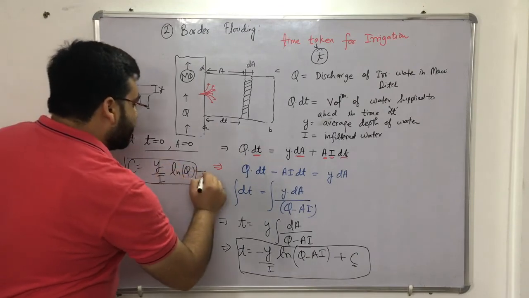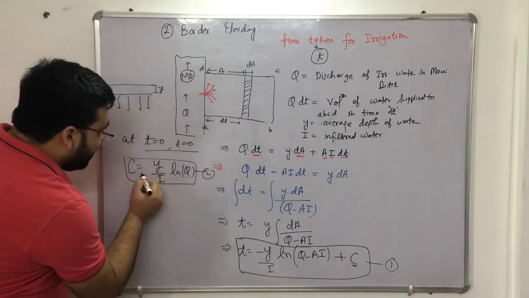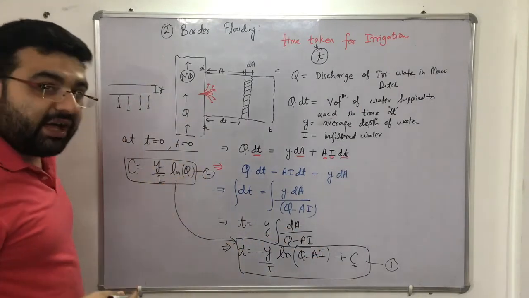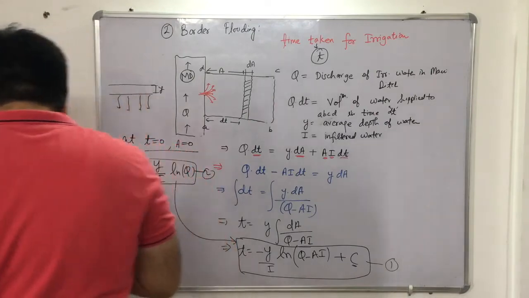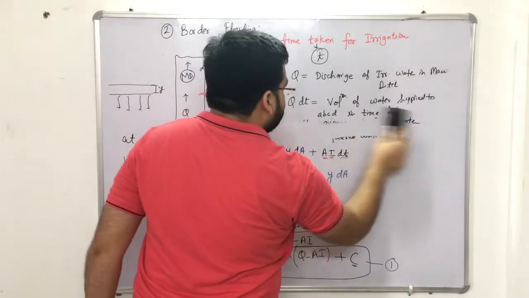This is equation number 2, this is equation number 1. So let me put the value of constant c in equation number 1. So let me see what I will be getting. So let me rub this. I hope you are getting it, right? So let me rub this.